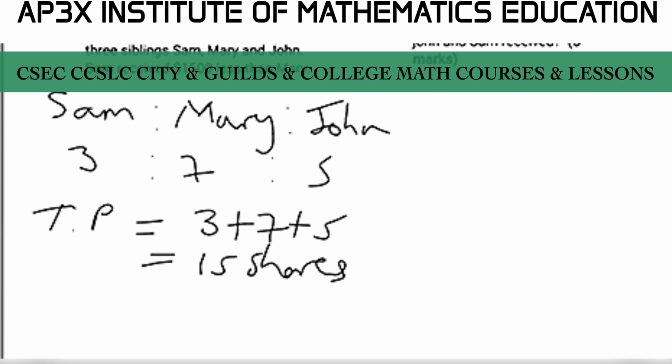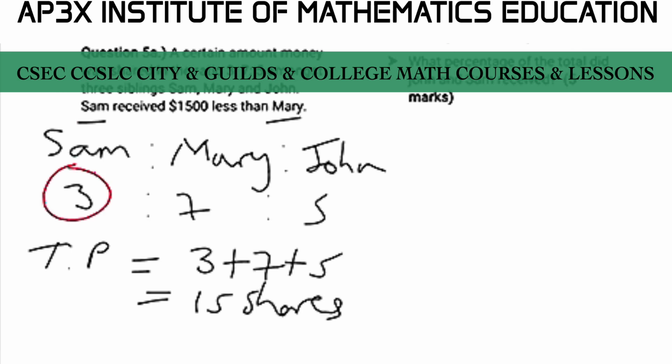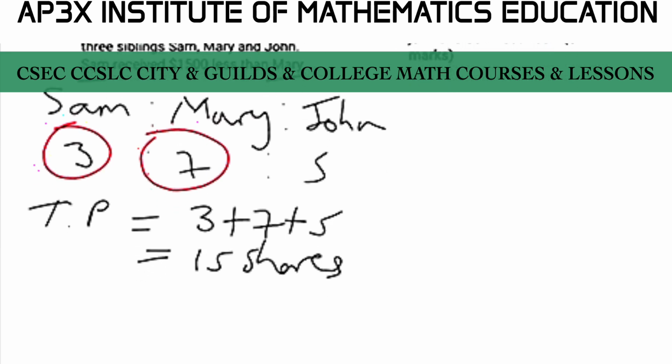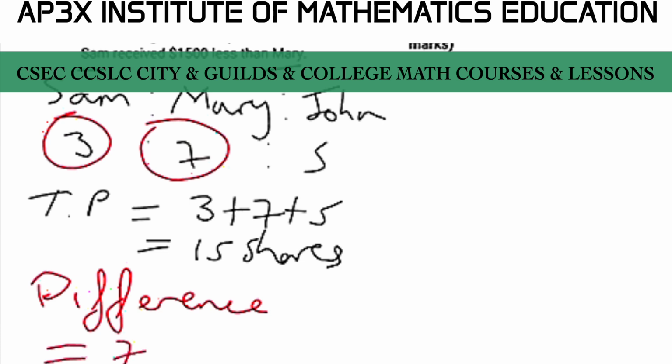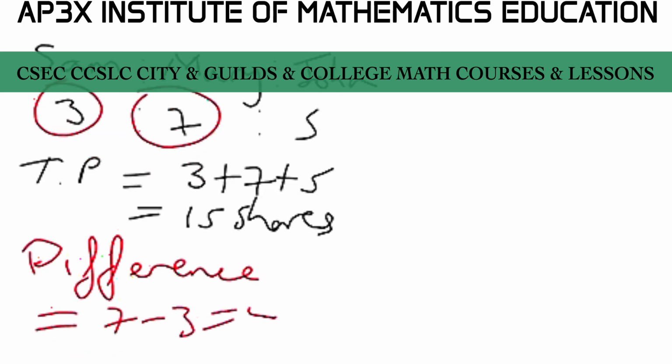All right. Now here it's stated that we are focusing on the comparison between Sam and Mary. It's evident why Sam would have received less than Mary, because Sam has fewer shares than Mary. So when you get a question of this nature, you need to produce the difference in the shares. The difference between the amount that Sam got compared to the amount that Mary got, in terms of shares, would have been 7 take away 3, which is equal to 4 shares.